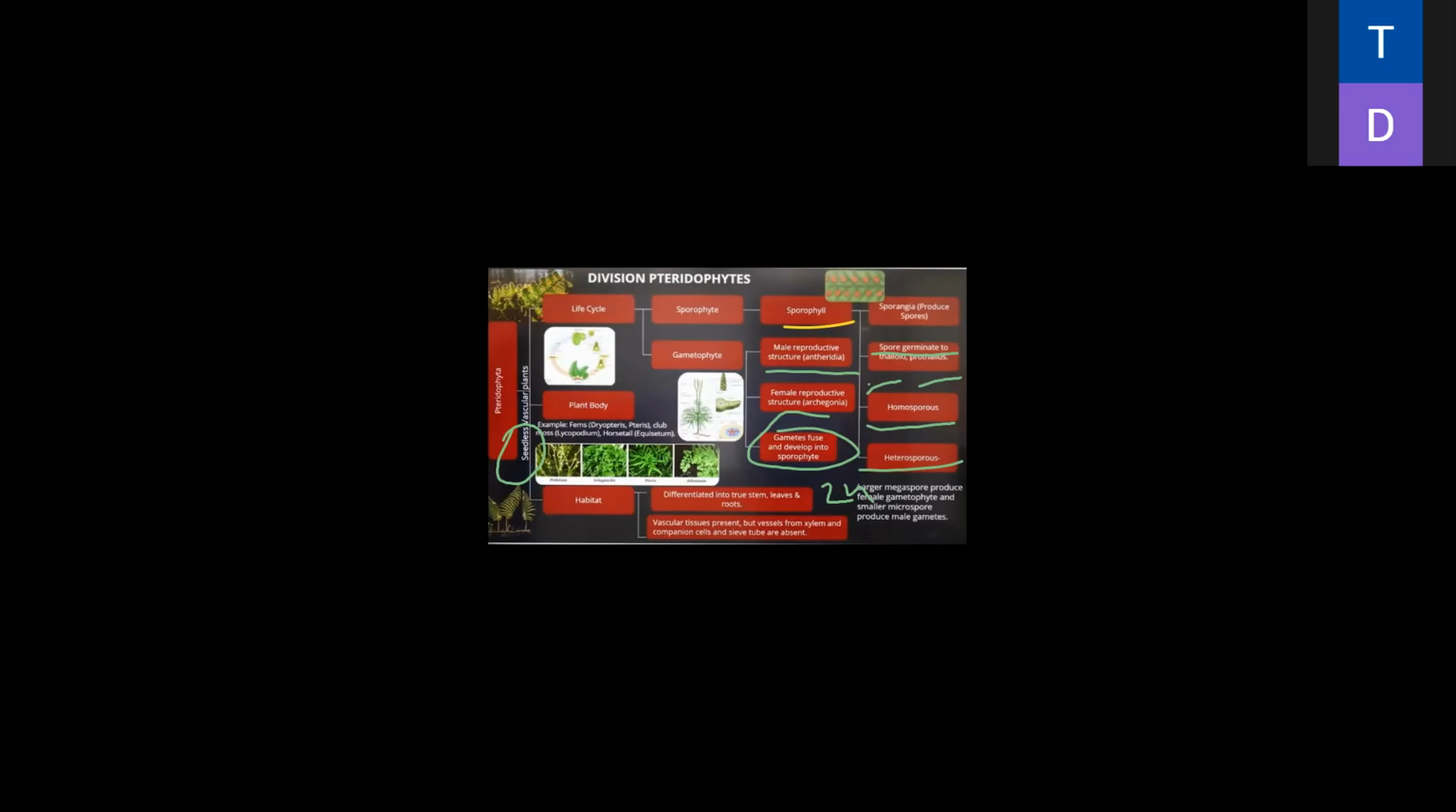Very important point: which is the first organism to carry the vascular system? Pteridophytes are the first organisms which carry the vascular system, xylem and phloem. Is it clear? What is the meaning of vascular system? Xylem and phloem.